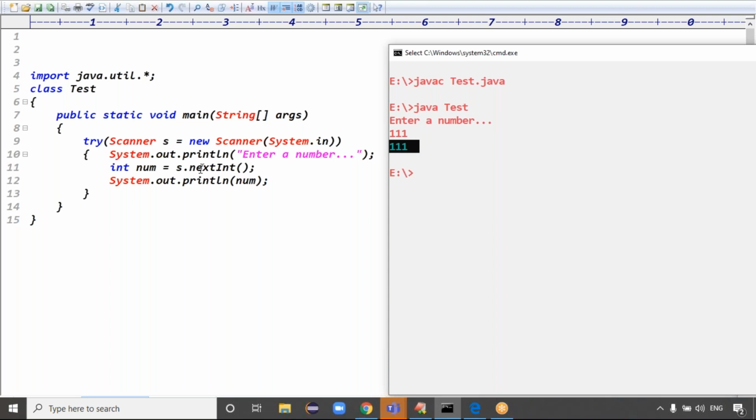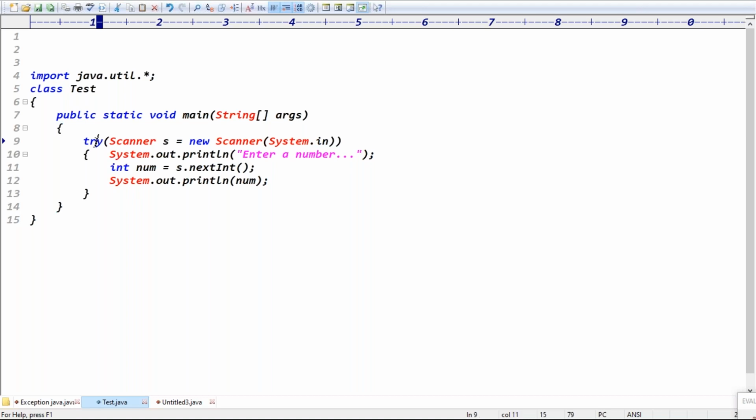It's not a problem. This is the syntax of try with resources. We observe that try catch is valid syntax, and try with resources is also valid syntax. Do you have any catch block here? No. Without a catch block it is working fine.